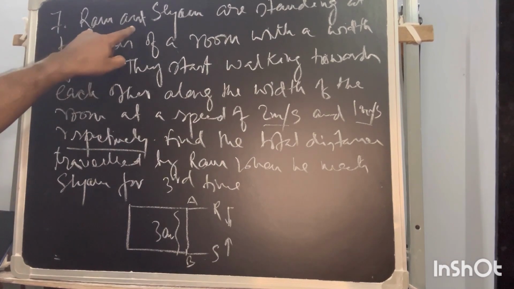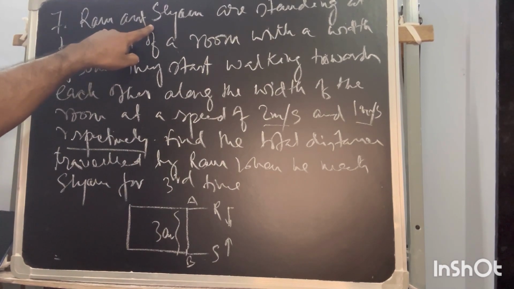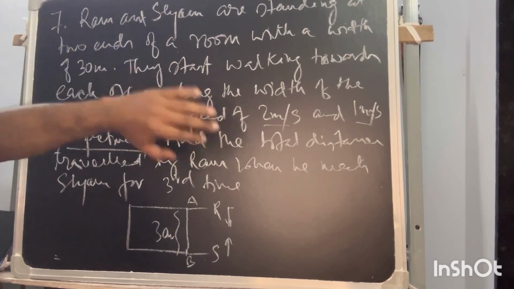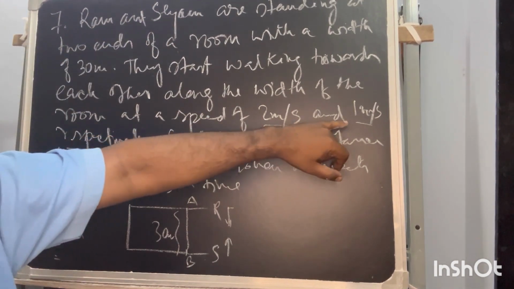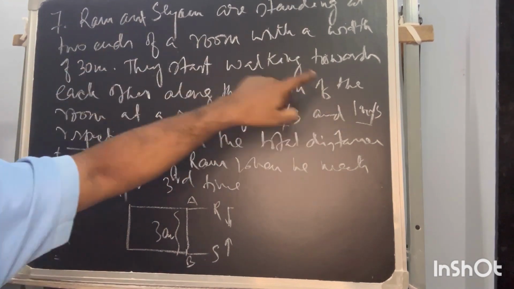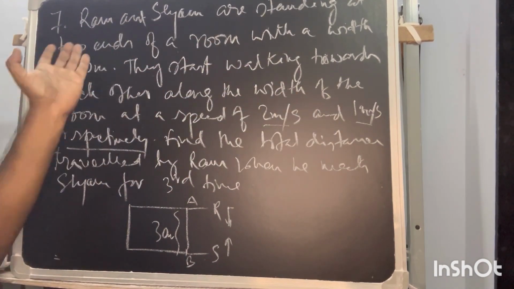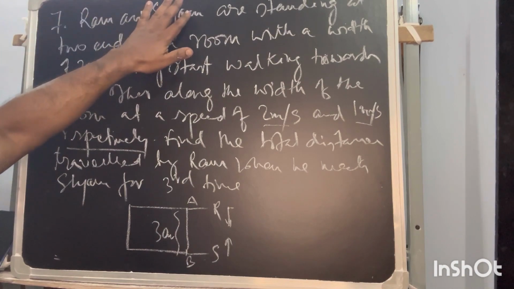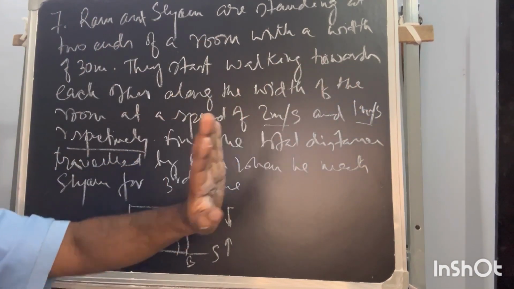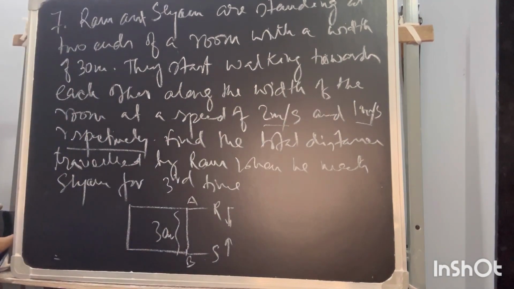Respectively means the order is Ram first and Shyam second, so the speed 2 refers to Ram and 1 refers to Shyam. The values follow the same order as the names. This is to be understood.